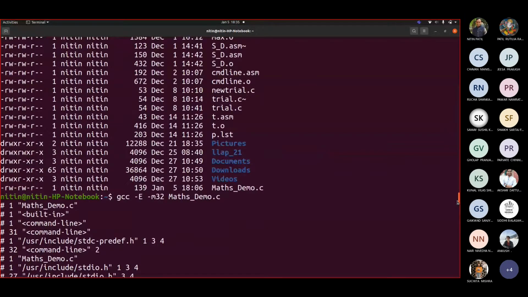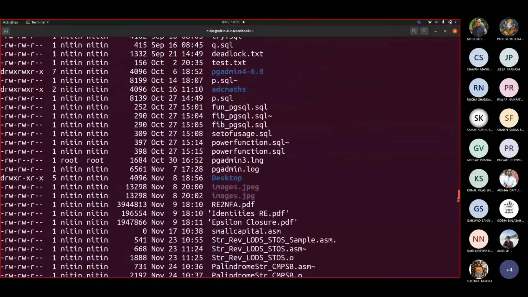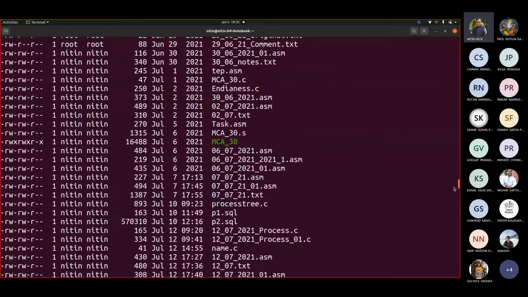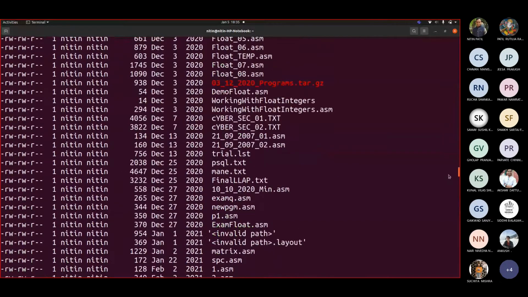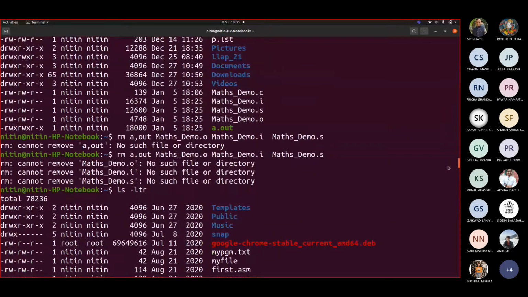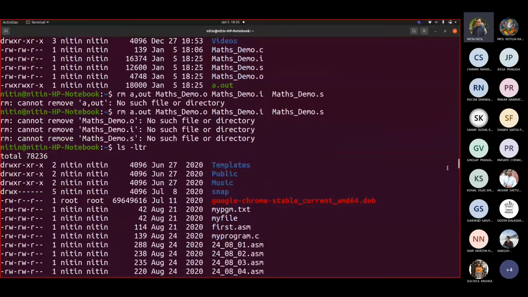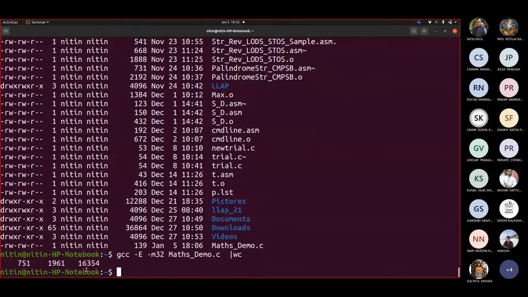Yeah, match demo. Let us go above. What is the size of demo.i? 16374 bytes. Can you see that? See this one? Correct. Now here, when we wrote this, 16354. So yeah, some difference is there because some characters may not be the same, probably.